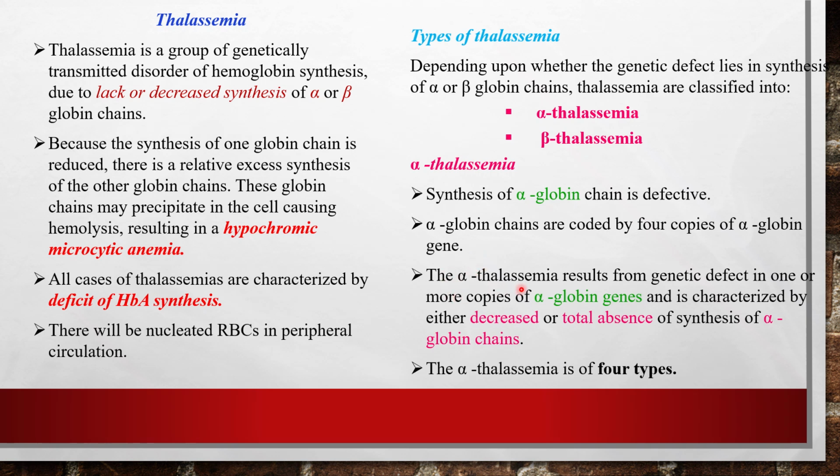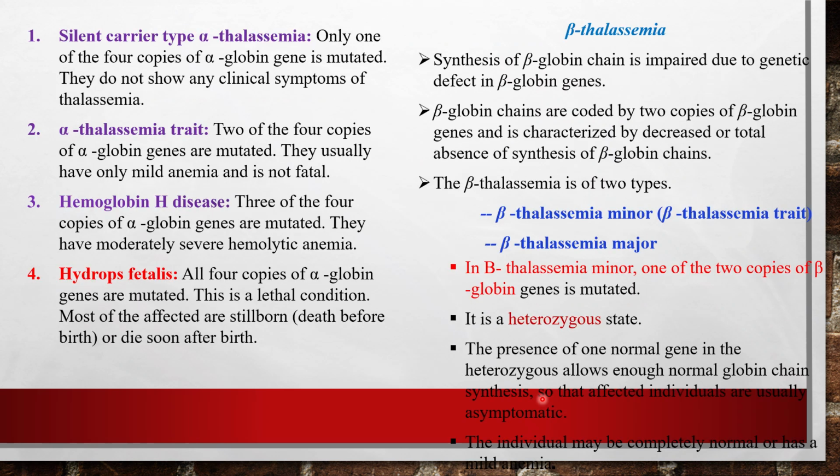So alpha thalassemia results from a genetic defect in one or more copies of the alpha globin chain gene, and is characterized by either decreased or total absence of synthesis of alpha globin chain. Alpha thalassemia is again of 4 subtypes. One is the silent carrier type of alpha thalassemia. Only one of the 4 copies of the alpha globin gene is mutated. The rest are normal. So such patients do not show any clinical symptoms, and they spend a normal span of life.